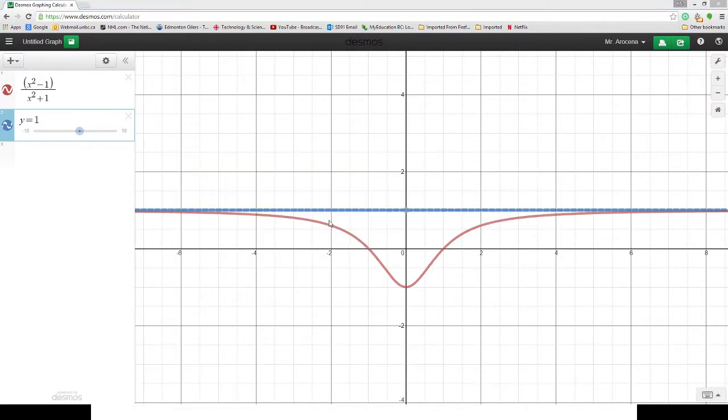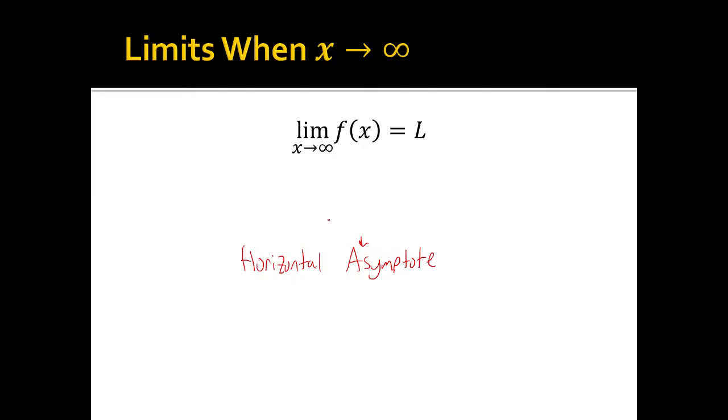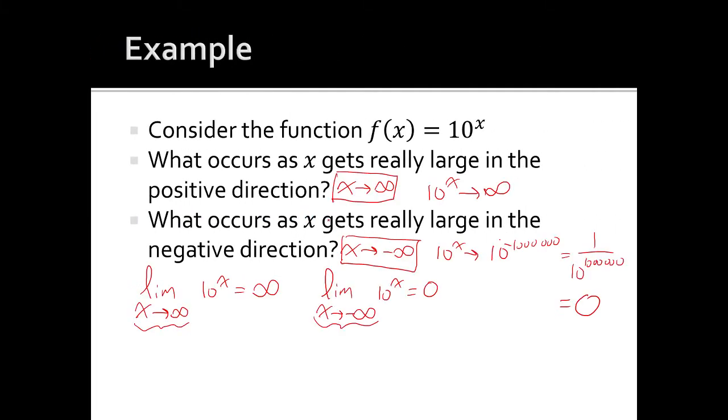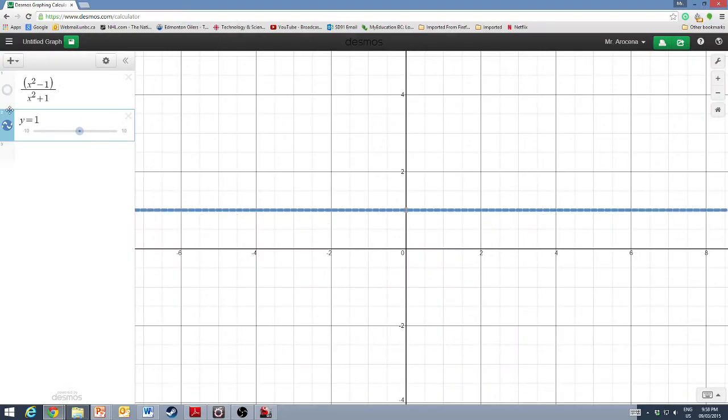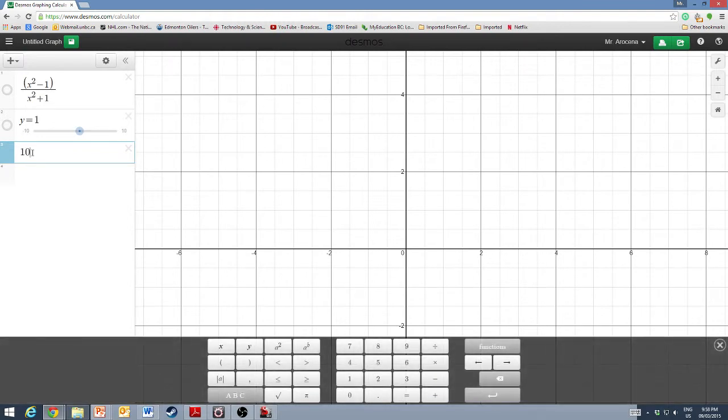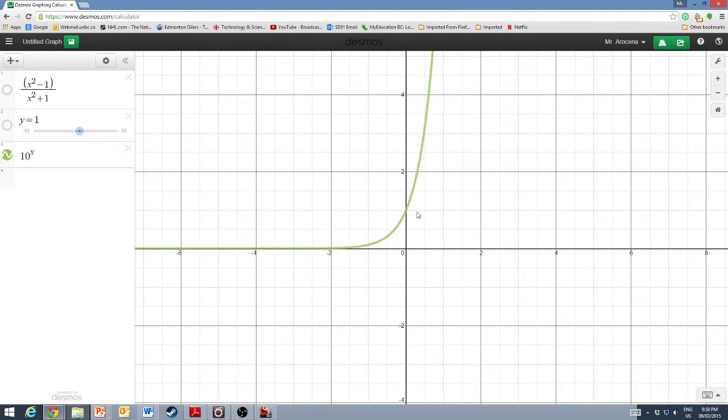Let's go back and look at the other function, 10 to the power of x. It looks like this. As x goes towards positive infinity, it just keeps getting bigger and bigger. But going to negative infinity, it gets smaller and smaller.